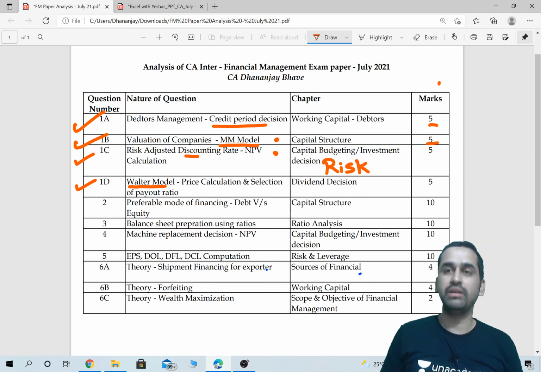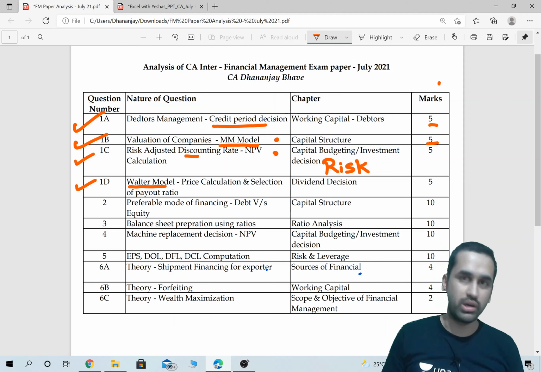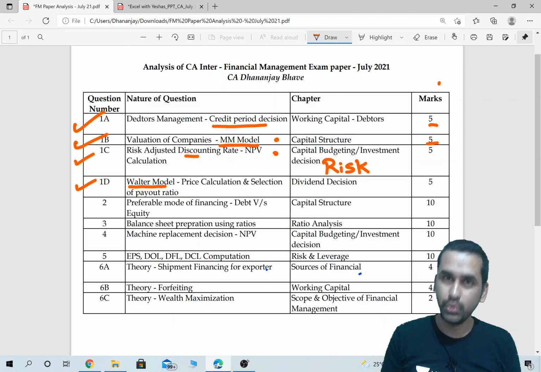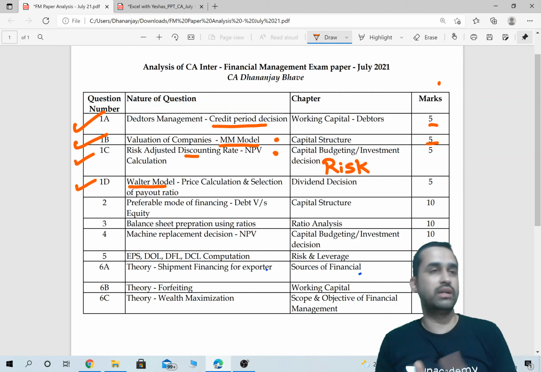In every RTP, every MTP, every question paper in the last 3-4 attempts, you will see a question either from Walter or from Gordon. There was no RTP or MTP or paper where you have not seen a Walter and Gordon model question, and that too just like the questions we had in the past.